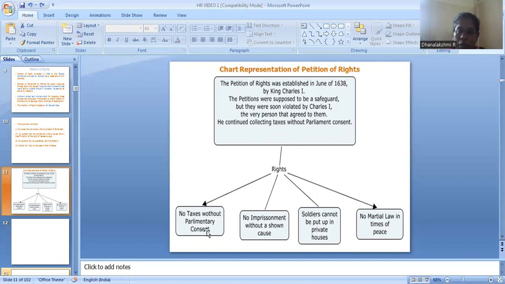So in this Petition of Rights, there are four points, which are the content of the document. No taxes without parliamentary consent, no imprisonment without a cause shown, soldiers cannot be put up in private houses, and no martial law in the time of peace.